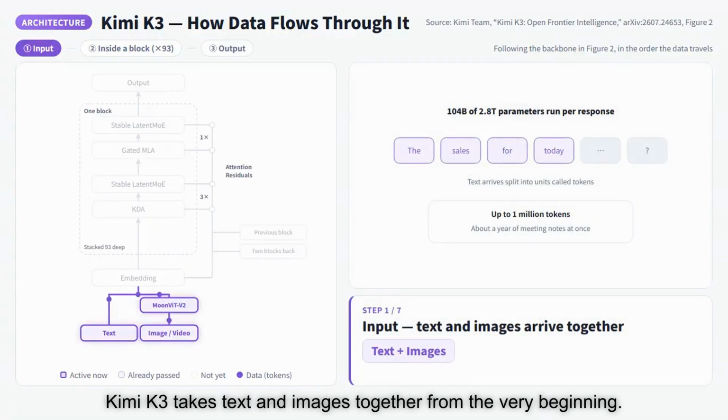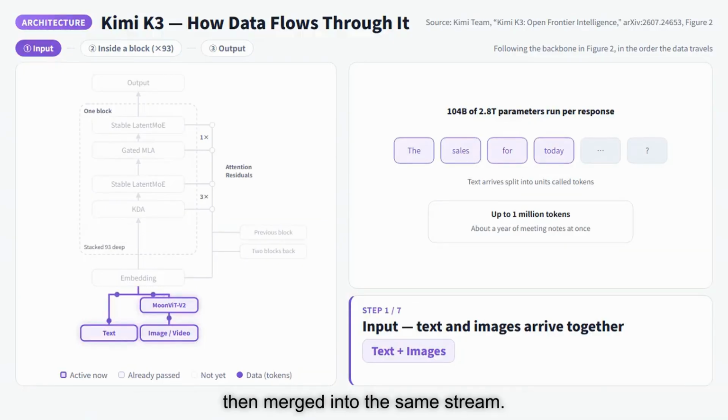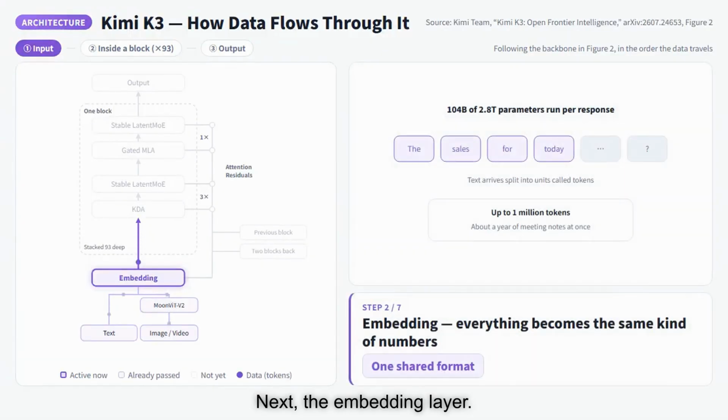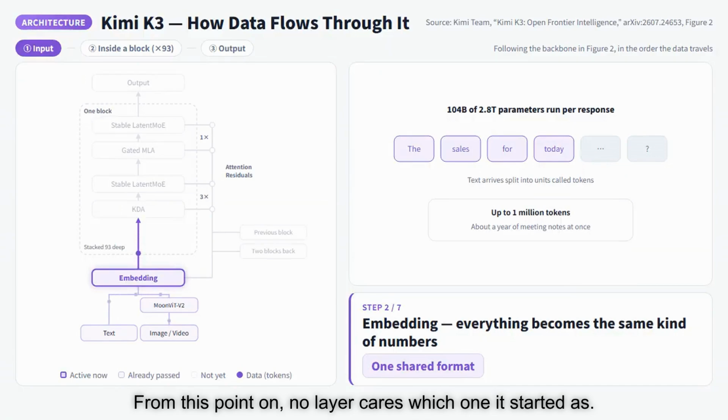Kimi K3 takes text and images together from the very beginning. Images and video are turned into numbers by MoE v2, then merged into the same stream. Next, the embedding layer. Text and images all become the same kind of number sequence here. From this point on, no layer cares which one it started as.